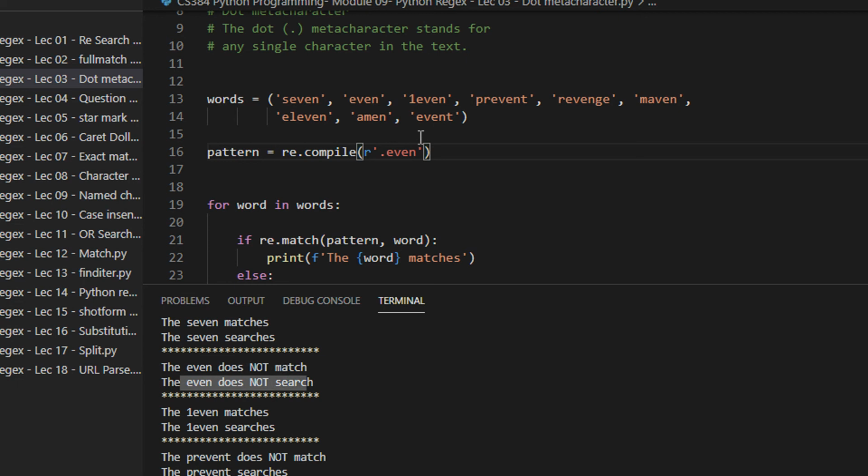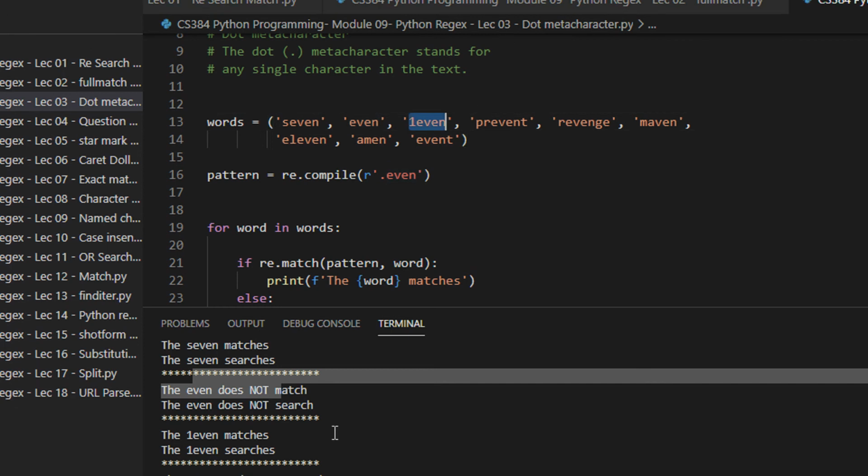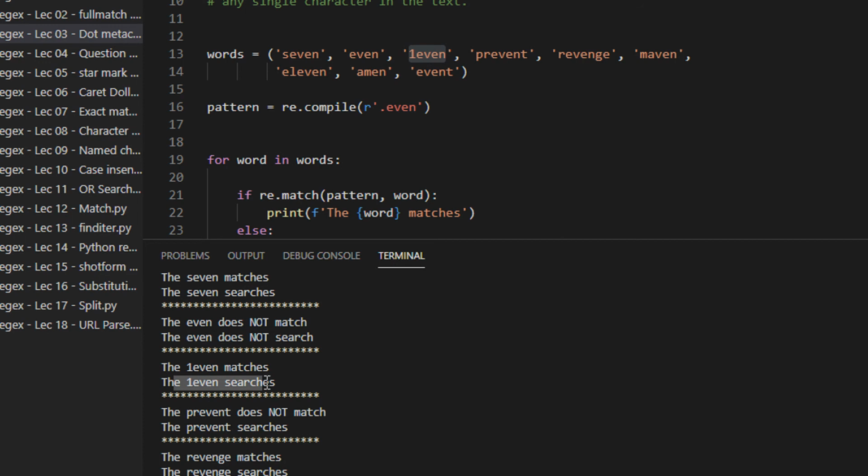Now, why did this happen? Because the expression says that before the word even, I need to have a mandatory single character, right? Since I did not have any character, even itself is a word in its whole. So I did not have any single character preceding it. The match basically failed. Similarly, when I have 1even, you can see the 1even matches and also searches, right? When I say characters, it is alphanumeric. It can be symbols also.